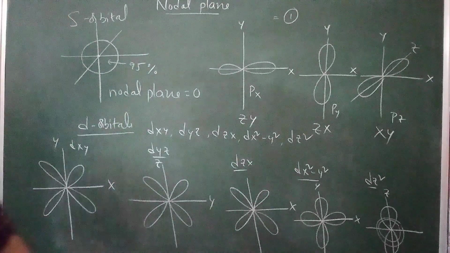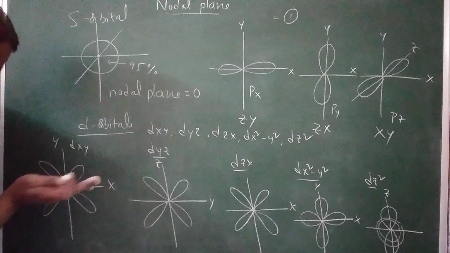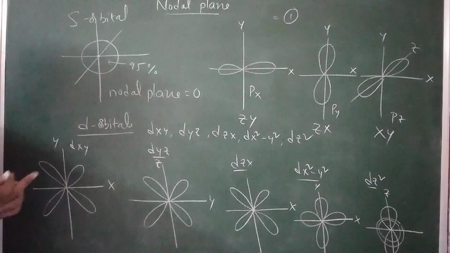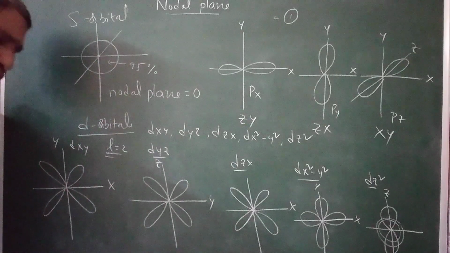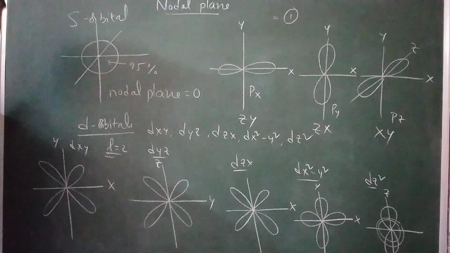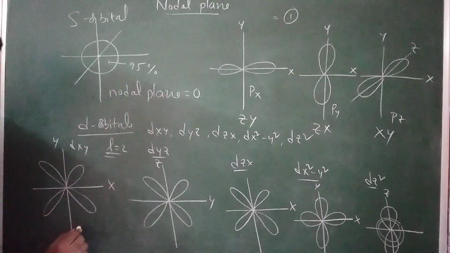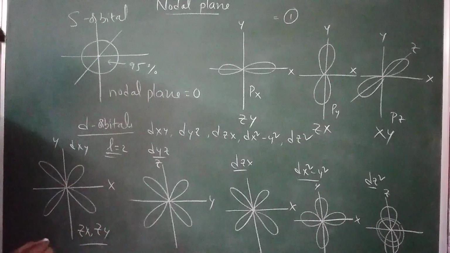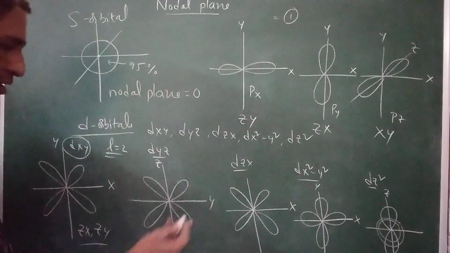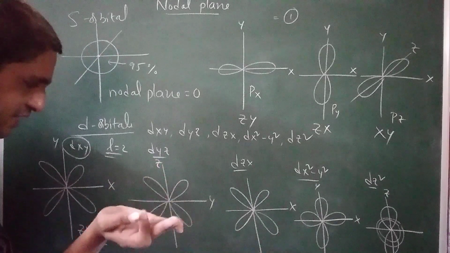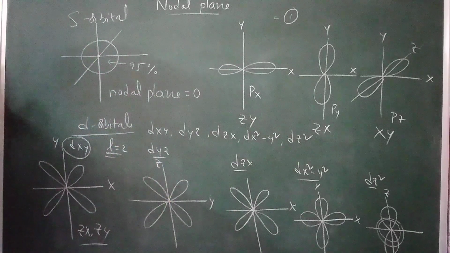Now we discuss the nodal planes of the d orbitals. This one is the z axis. For d, the L value is equal to 2, which means the number of nodal planes is 2 for all d orbitals. For dxy, zx and zy are the nodal planes. Similarly, for dyz, this one is the x axis, and xy and zx are the nodal planes.